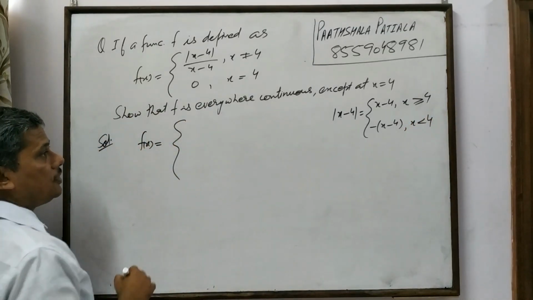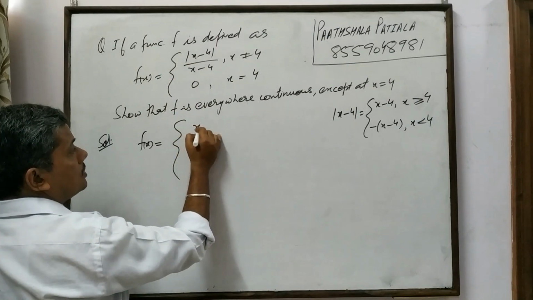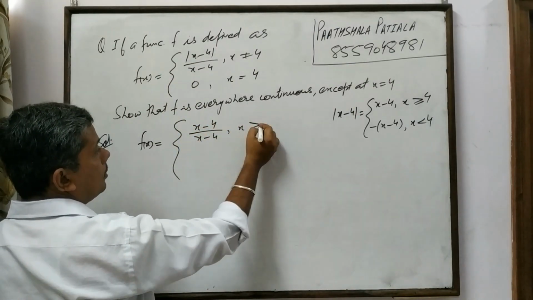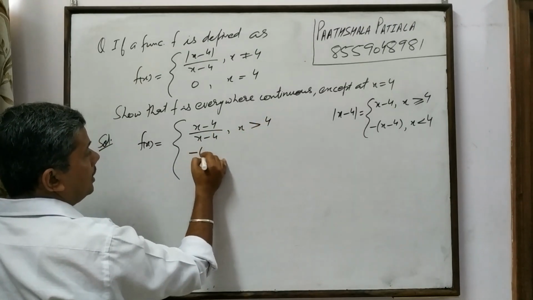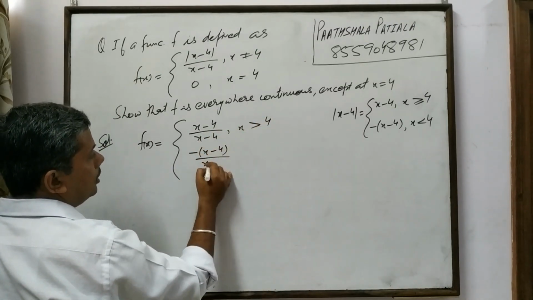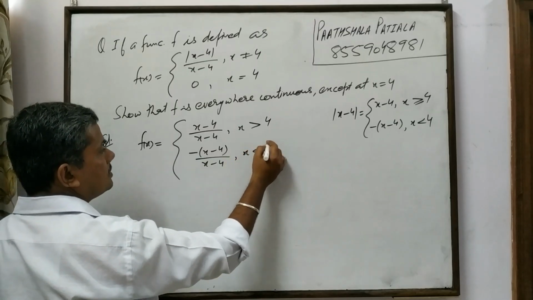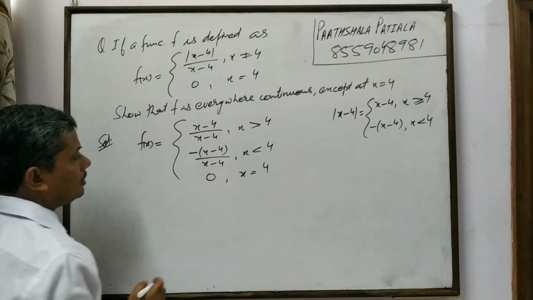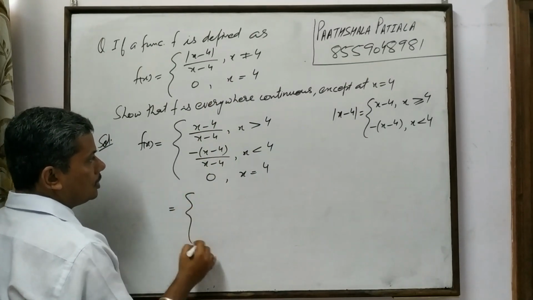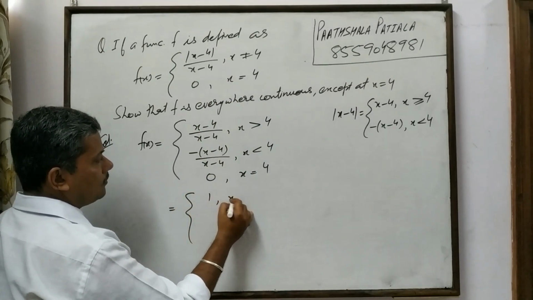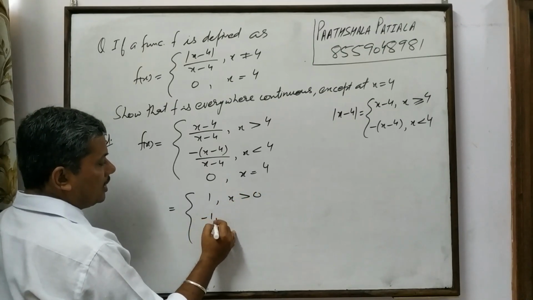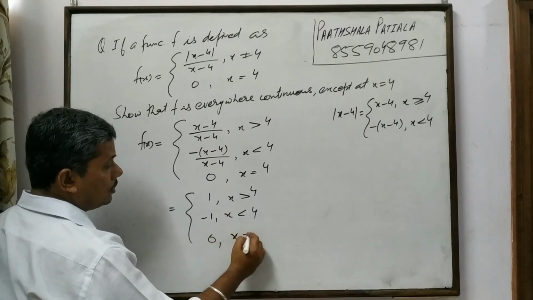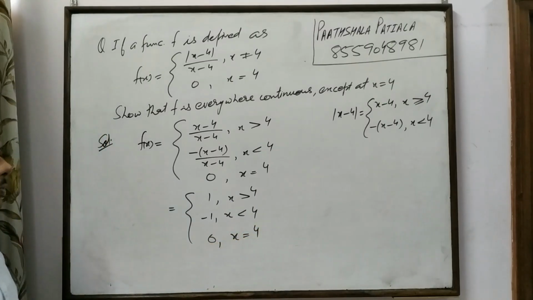So using that definition, f of x comes out to be 1 when x is greater than 4, minus 1 when x is less than 4 and 0 when x is equal to 4, which is predefined.